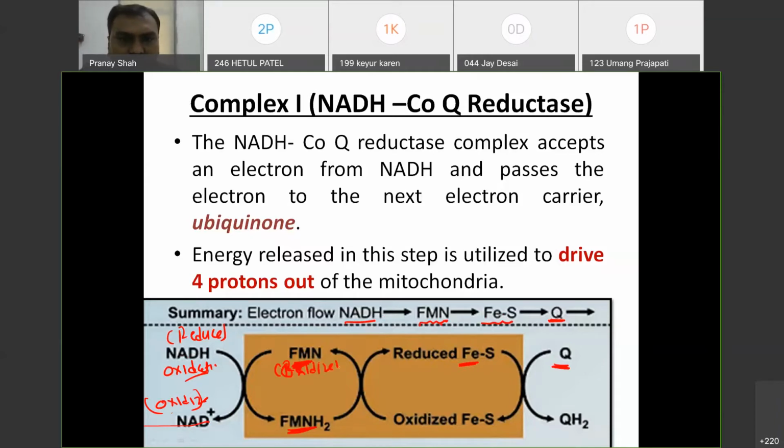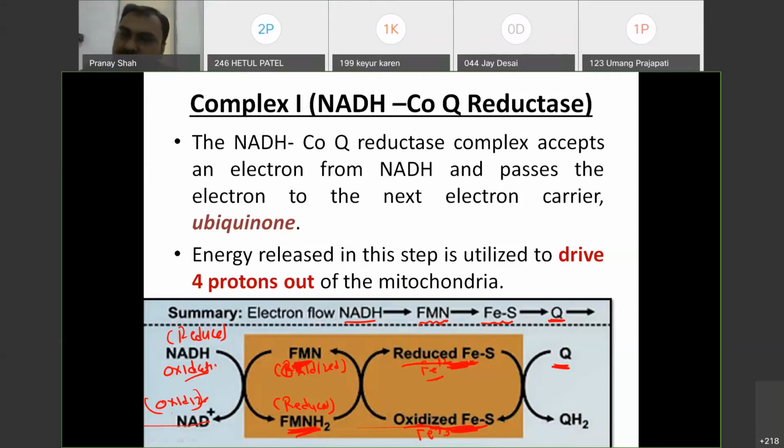It will be oxidized and converted to FMNH2. So now FMNH2 is carrying the electron, so it is called the reduced form. Now the reduced form donates its electron to the oxidized FeS, and oxidized FeS will be converted to the reduced form. You can see here there is Fe+3 which will be converted to Fe+2.